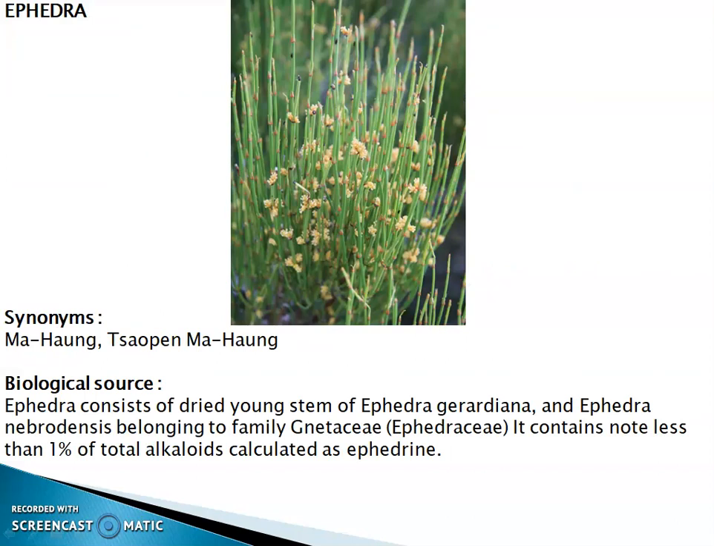Ephedra. Synonym: mahuang, chopchini. Biological source: ephedra consists of dried young stem of Ephedra gerardiana and Ephedra nebrodensis belonging to family Gnetaceae or Ephedraceae. It contains not less than 1% of alkaloids calculated as ephedrine.